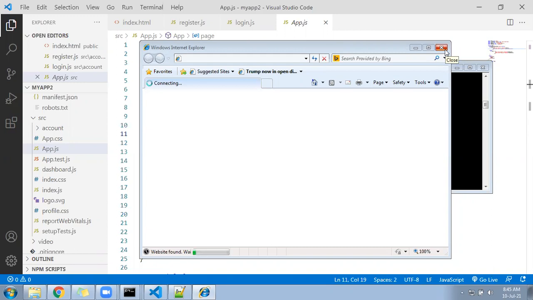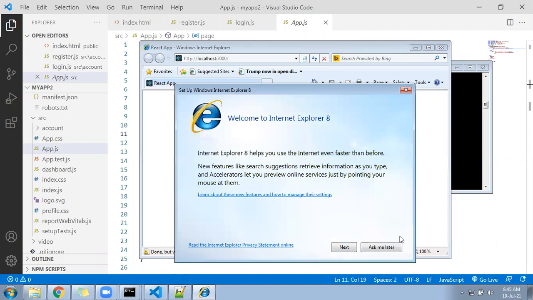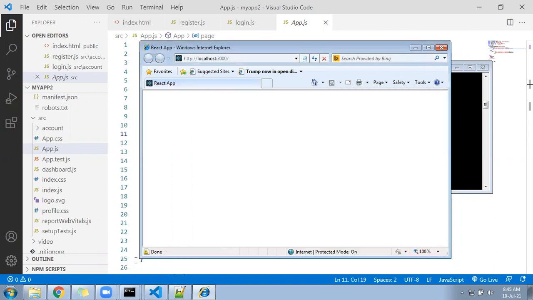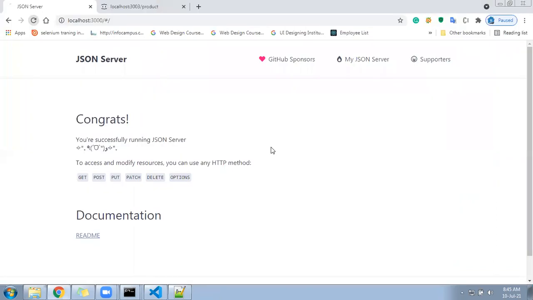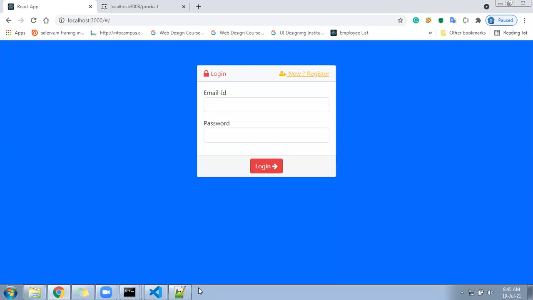Port 3002 is the user and 3003 is your product and cart, and port number 3000 is the React.